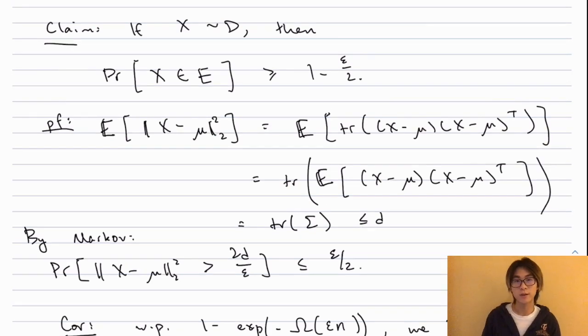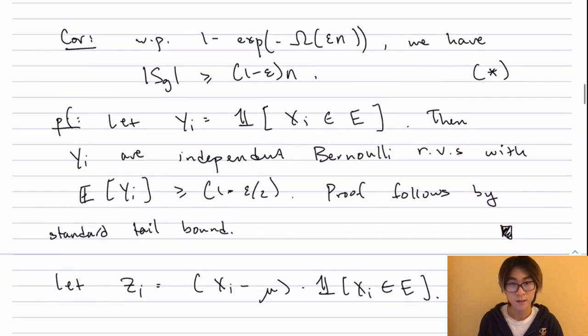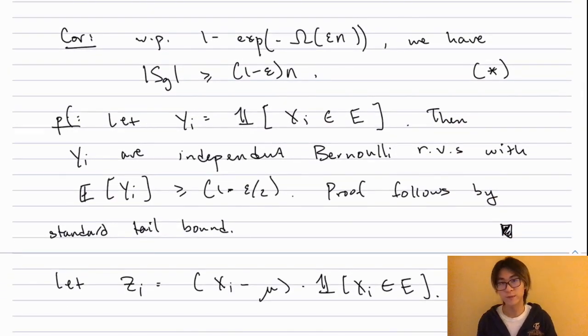So as an immediate corollary of this, we actually get that the size of S_good is very large with high probability. So we get the first property immediately. We've already seen this proof technique multiple times, so I'll just go over this quickly. What you do is you let y_i be the indicator that x_i is in the set, and we know that the y_i's are independent Bernoullis, and they have really large expectation, and then the result just follows from Bernstein's or Hoeffding's inequality. Okay, so cool. So we now have the first property that S_good has large size with high probability.